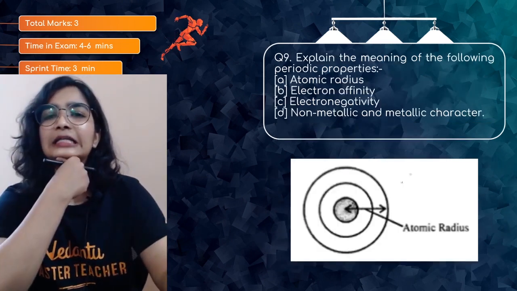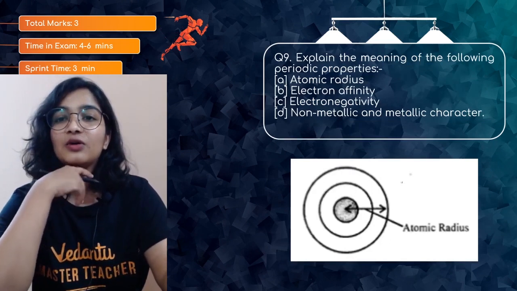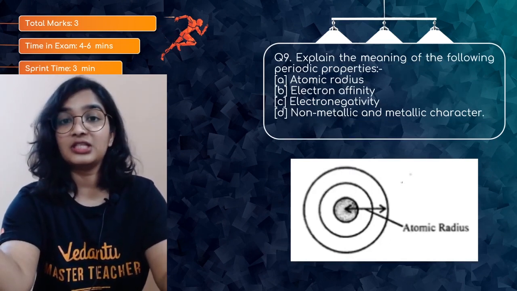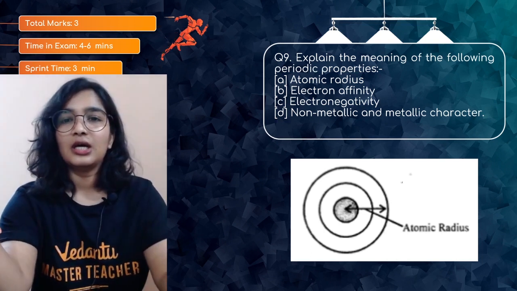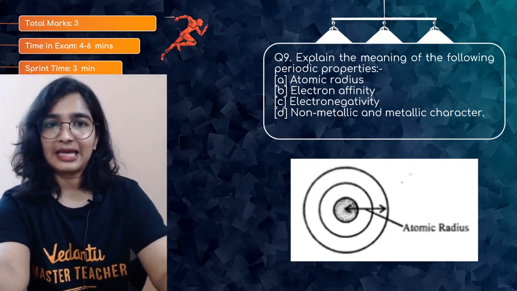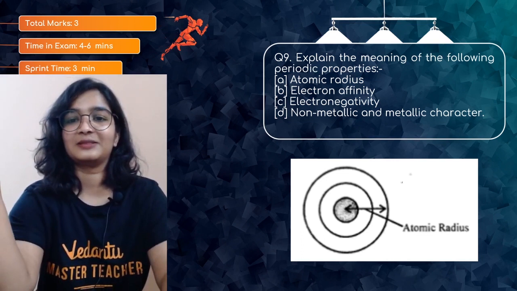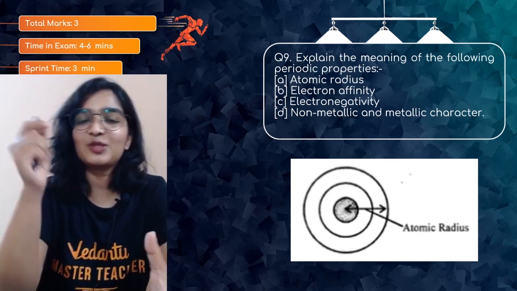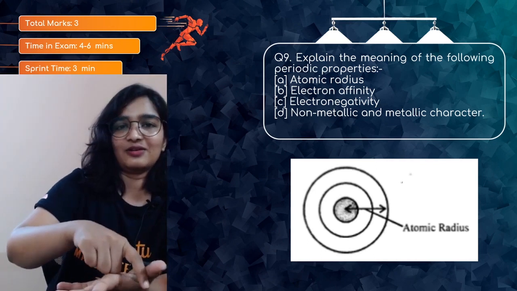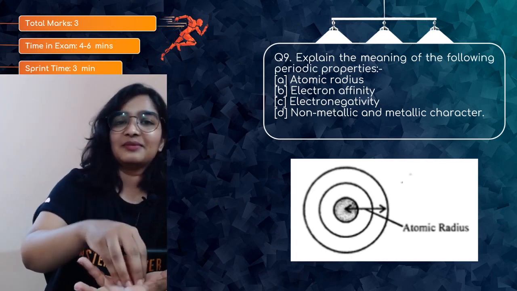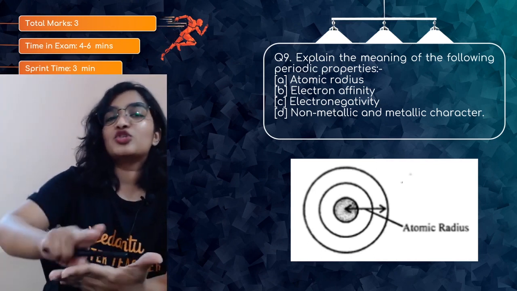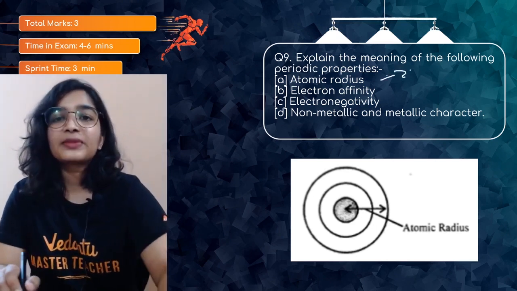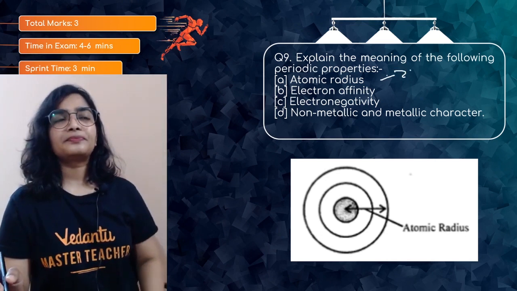So question number 9 is: explain the meaning of the following periodic properties: atomic radius, electron affinity, electronegativity, non-metallic and metallic character. Okay, this is for 3 marks. So what is atomic radius? The distance between the center of the atom, that is the nucleus, and the outermost shell is atomic radius. Next is electron affinity.